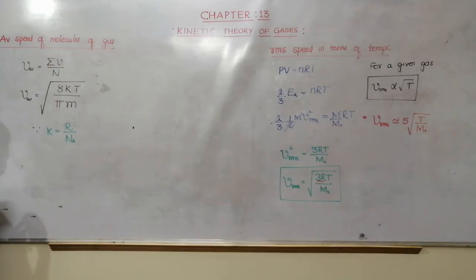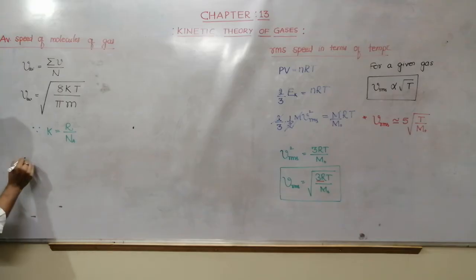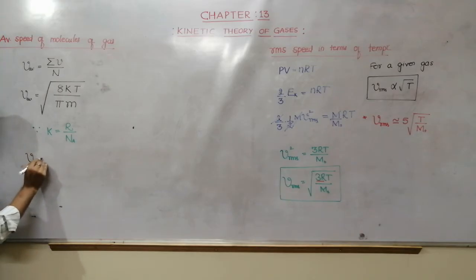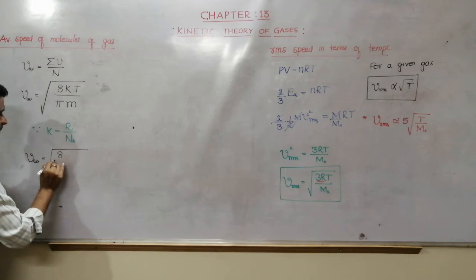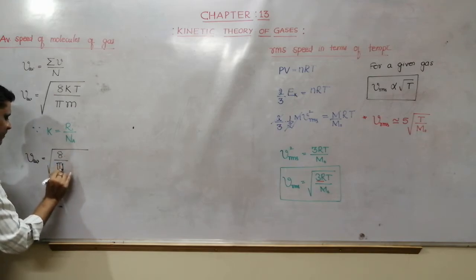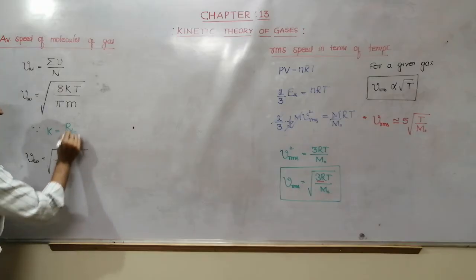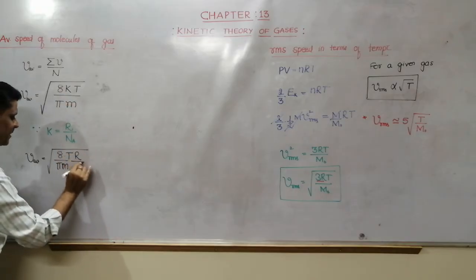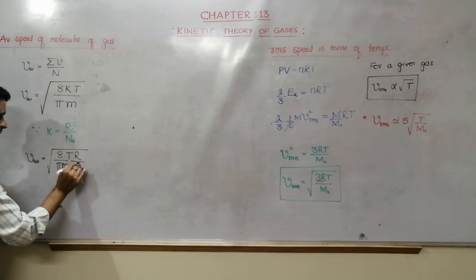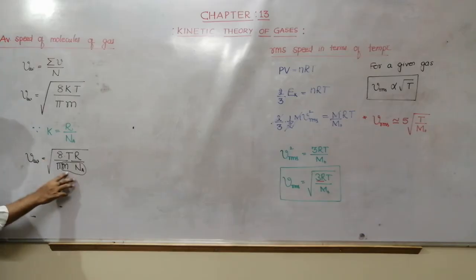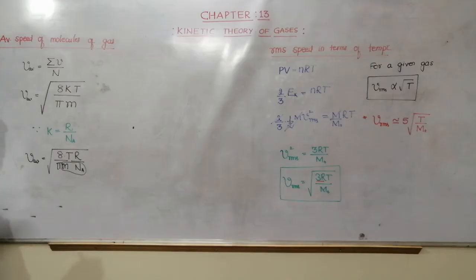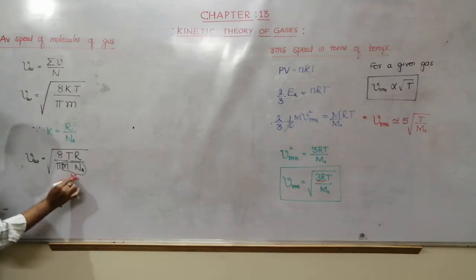Therefore V average can be written as under root of 8 by pi m, with T as it is, and instead of k, it is R by N. N A, Avogadro number, into mass of one molecule will give you mass of 1 mole of a gas, hence it is nothing but m naught.